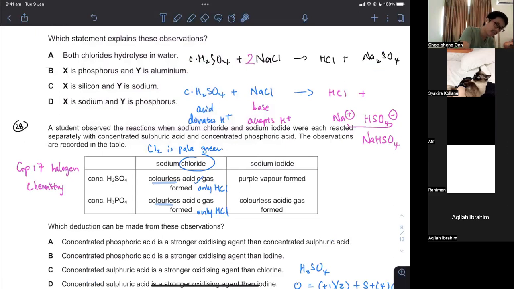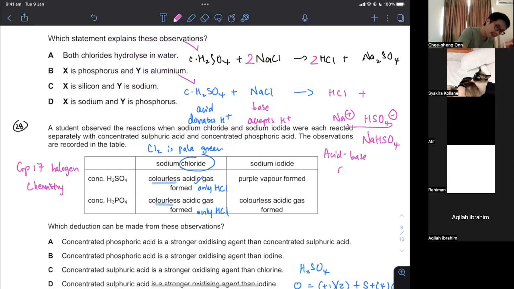You need 2 of that in order to balance the sodium, and you need 2 HCl to balance the chloride, and 2 hydrogen there, 2 hydrogen there. I can tell you both of them are acceptable, both of them are correct, but it's always been my usual habit to just write this because it's easier to see: lose one H plus, and then you just balance the equation easily, rather than having to worry about balancing. This is an acid-base reaction.